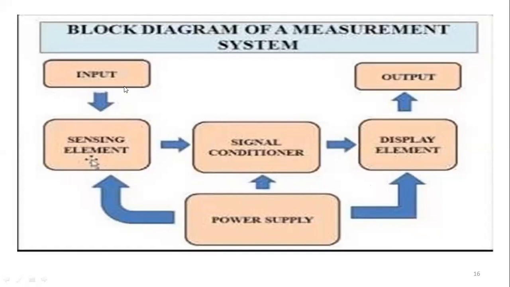Next, the flow will go from input to output like this. The flow will start like this: input to the sensing element, to the signal conditioner, to the display element, to the output side. Like this it will go.